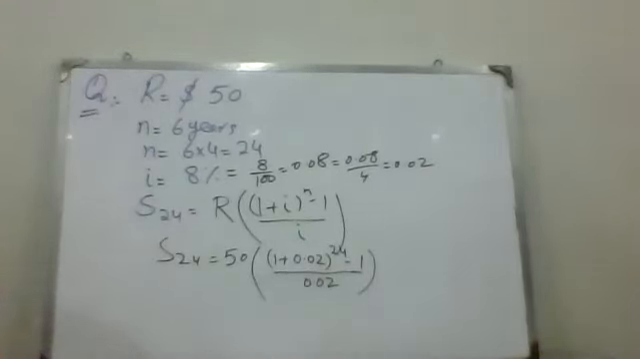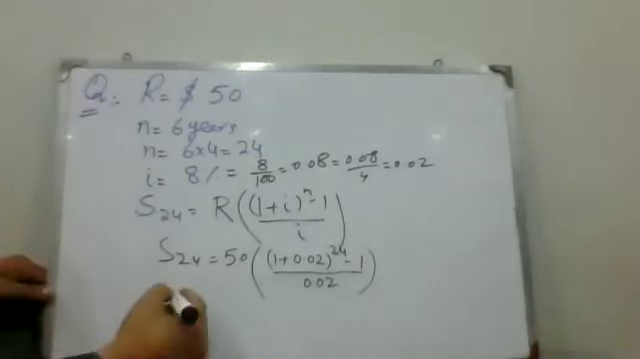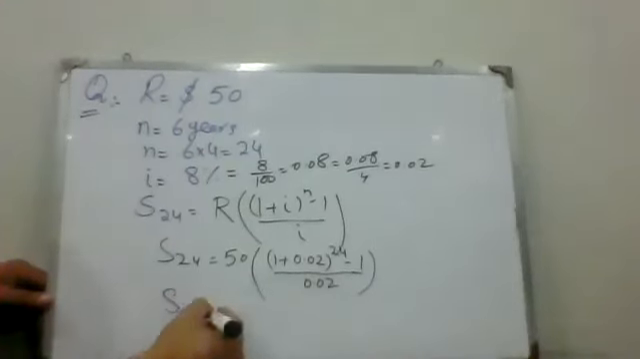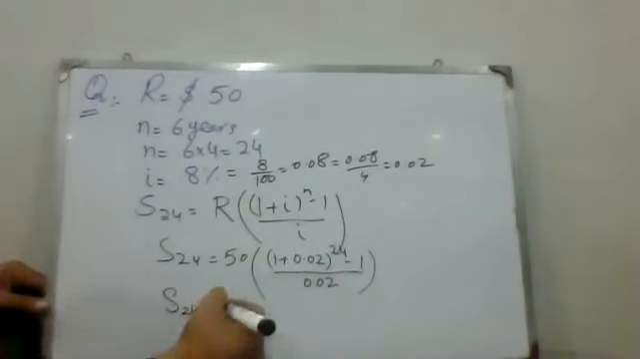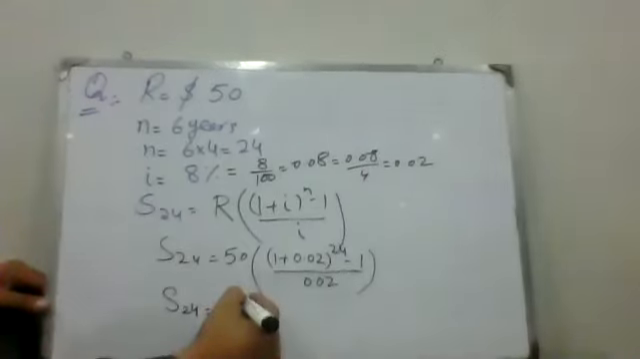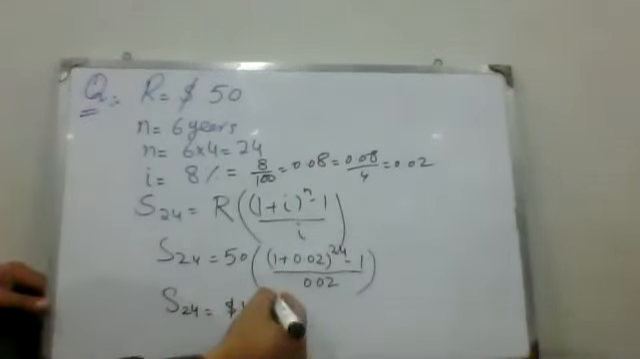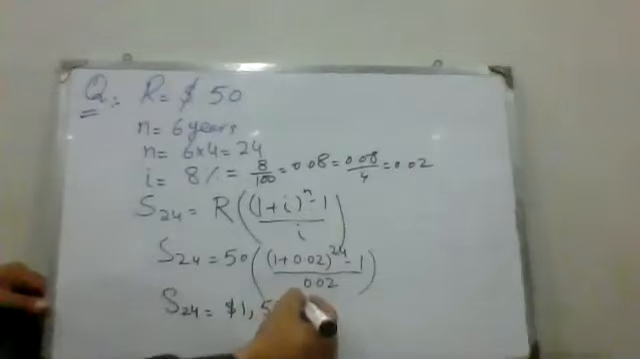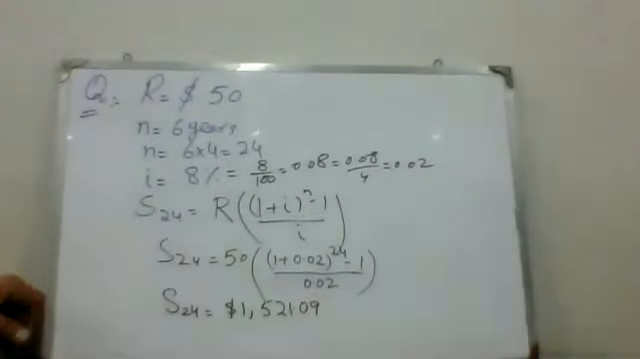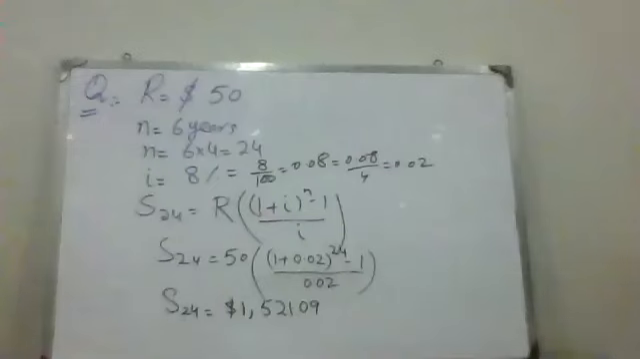Adil, can you get the answer? Yes, sir. Adil, tell me, what is your answer? Sir, 1521.093. So in dollars it is 1521.09, right? Yes, sir. You get the answer 1521.09 dollars. That is the future annuity quarter wise.